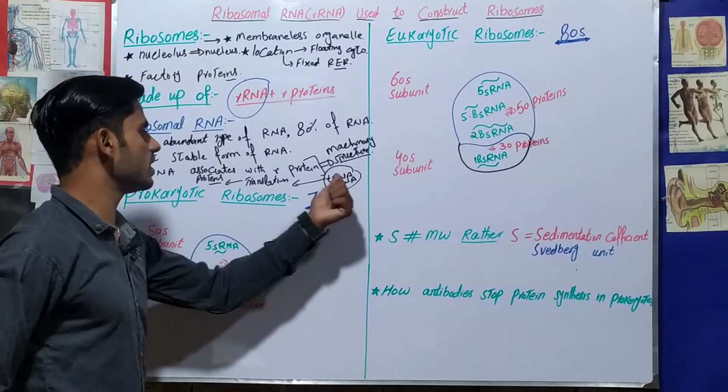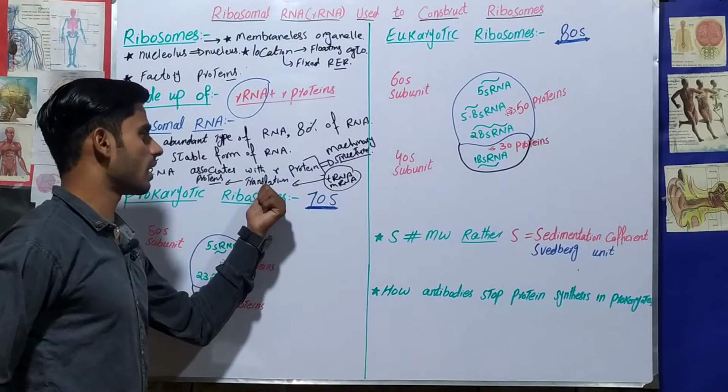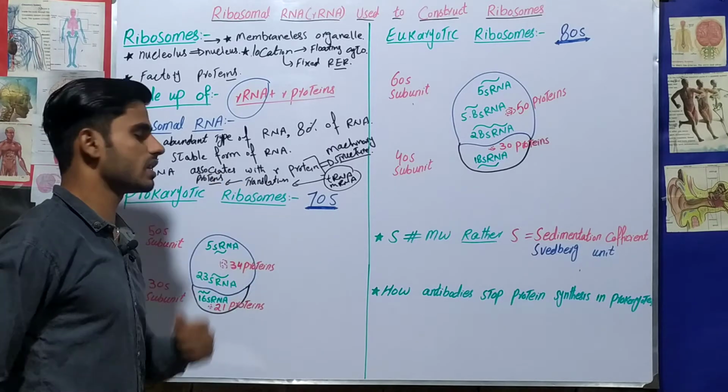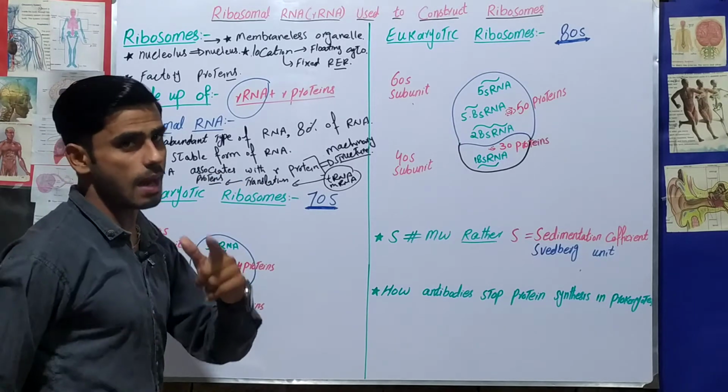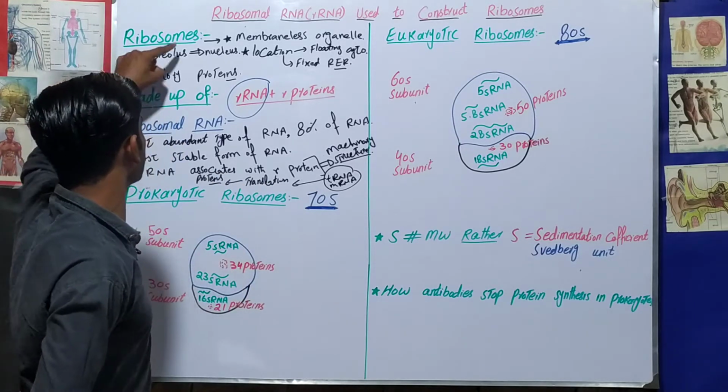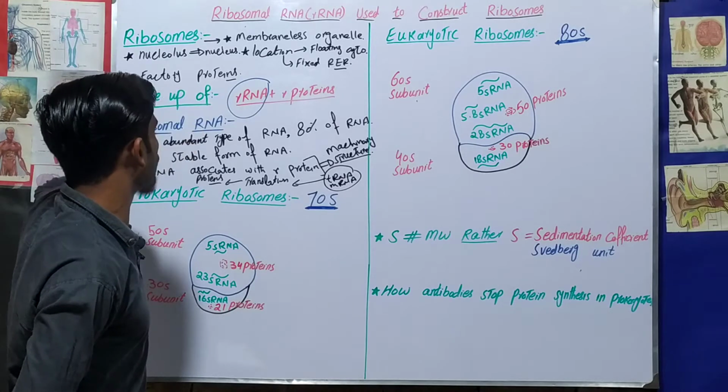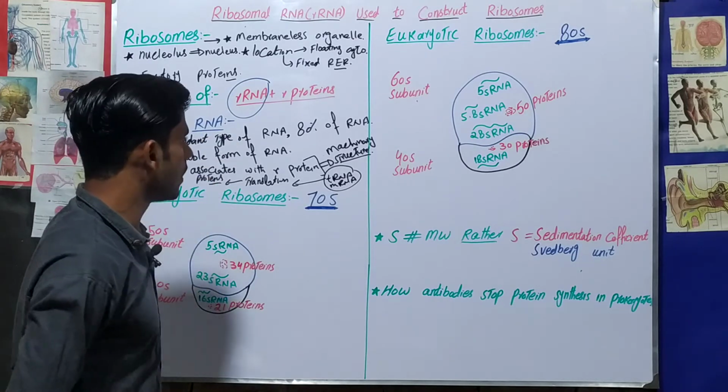They will interact with each other, and they will cause the translation, and as a result of translation, proteins will form. Synthesis of proteins will happen. As I have said earlier, the ribosome is the factory of proteins. So in this way, proteins will be formed.